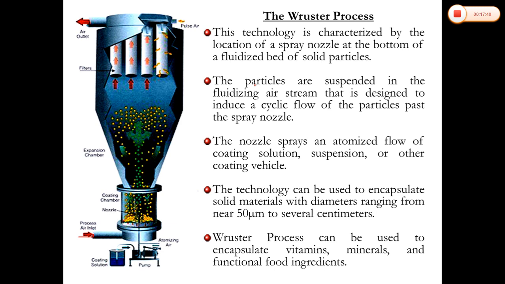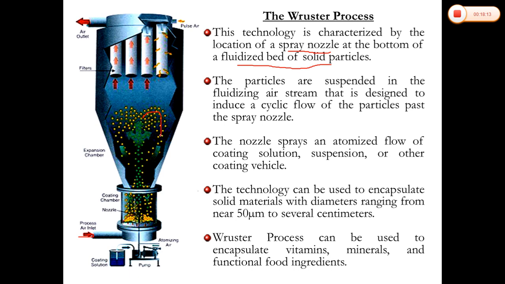Now this technology is characterized by the location of spray nozzles at the bottom of the fluidized bed of solid particles. We studied the fluidized bed granulation process, where we saw the same process applied to prepare granules. The same method we are using here. But here, the particles are suspended in a fluidized air stream that is designed to induce the cyclic flow.